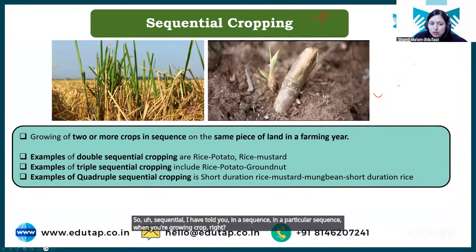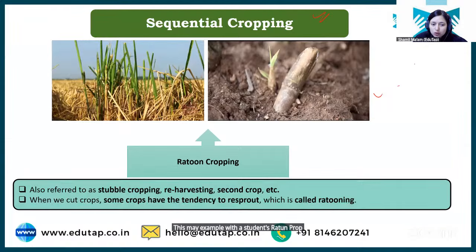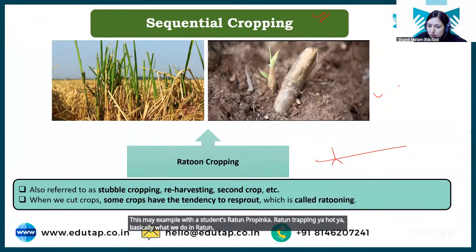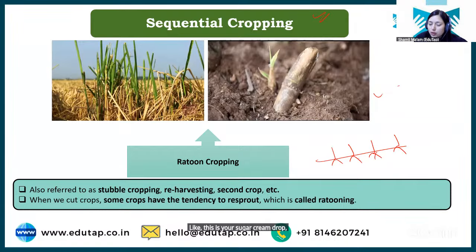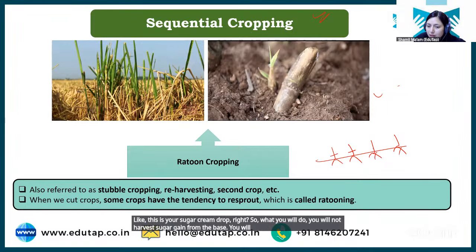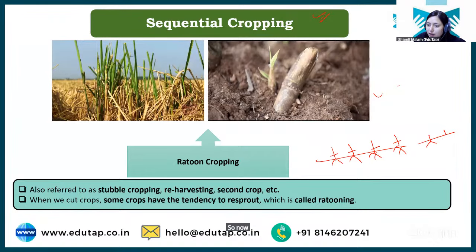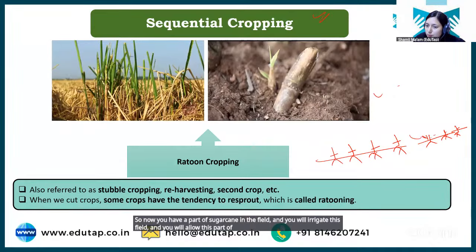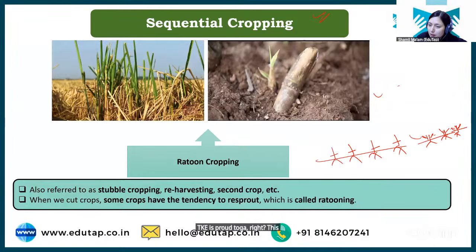इसमें एग्जाम्पल होता है स्टूडेंट्स रटून क्रॉपिंग का। रटून क्रॉपिंग क्या होती है? बेसिकली व्हाट वी डू इन रटून, लाइक दिस इज योर शुगर केन क्रॉप, राइट? So what you will do, you will not harvest sugarcane from the base. You will leave a part of sugarcane in the field. Okay. So now you have a part of sugarcane in the field, and you will irrigate this field, and you will allow this part of sugarcane to sprout. ठीक है, ये sprout होगा, right? This sugarcane will sprout and it will give you the new sugarcane crop.